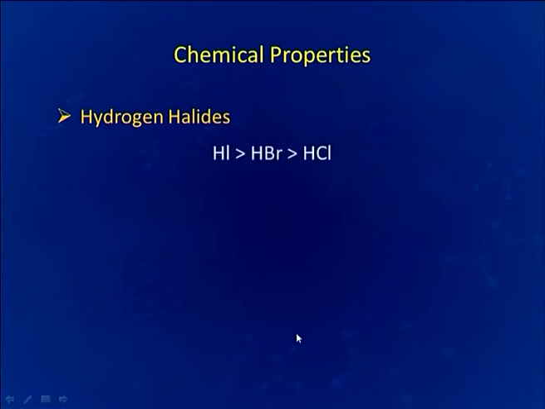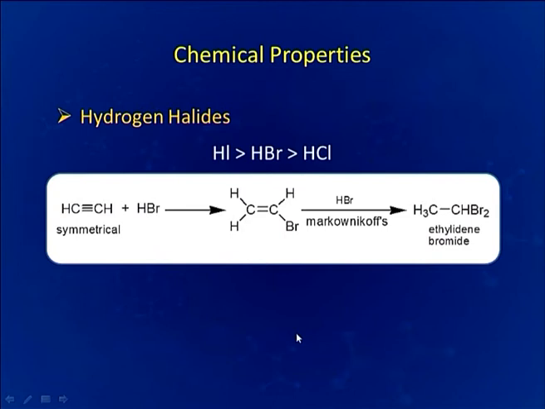Hydrogen halides. Their reactivity order for addition reaction is HI followed by HBr followed by HCl. If we take the example of the simplest alkyne, which is a symmetrical alkyne, that is acetylene, upon addition of HBr we will be getting vinyl bromide. Now still there lies a double bond, so second mole of HBr can be added.